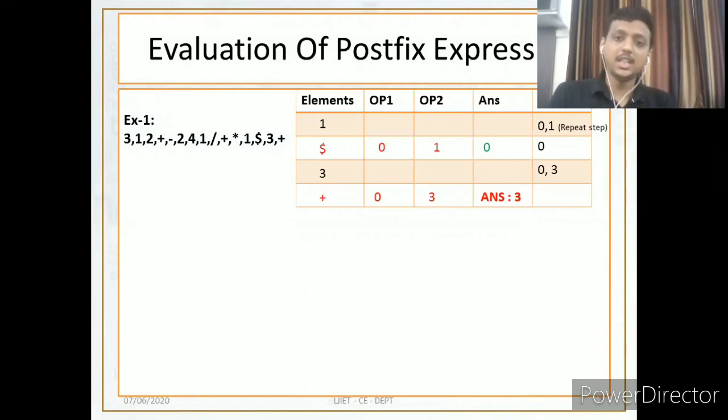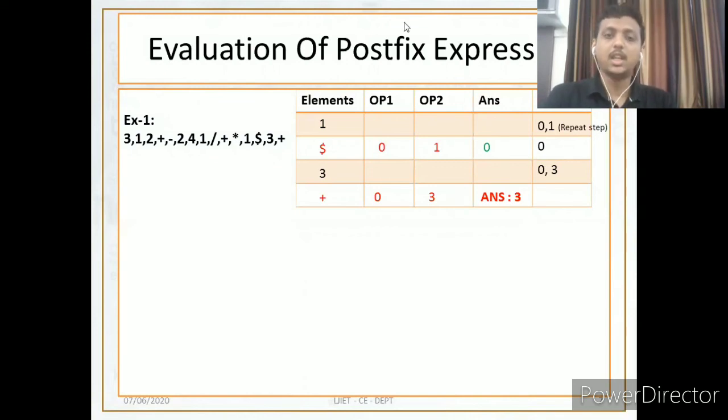In our next lecture, we will talk about how we can convert a decimal into binary. Then we will see how we can convert the infix string into the reverse string, and both algorithms also.